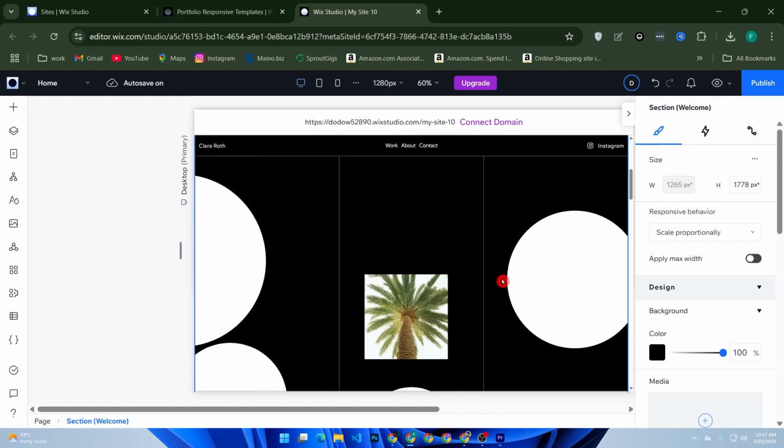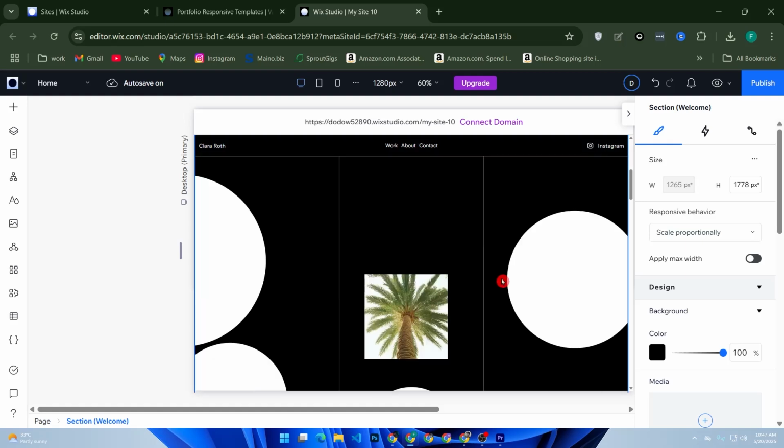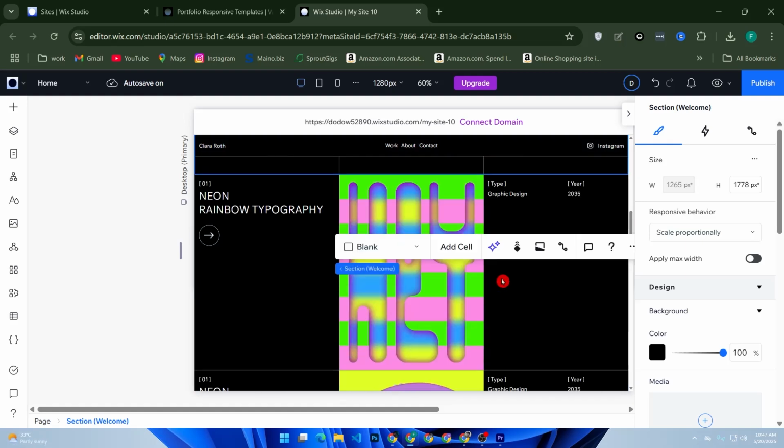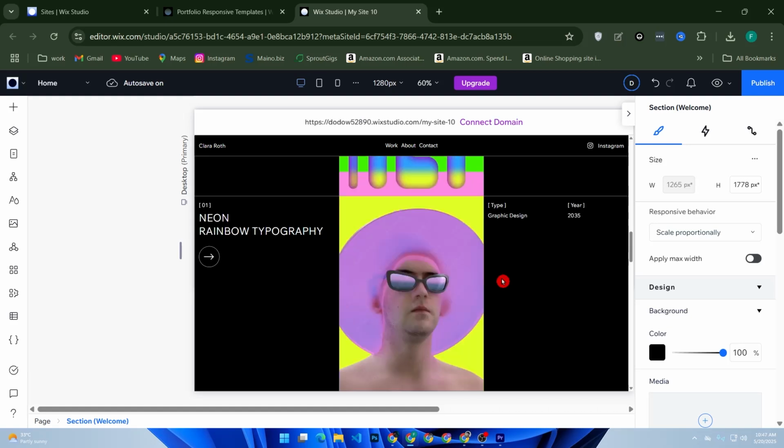Go to the portfolio section of the site, click on each project to update the title, description, and images. You can link to work, GitHub, or Behance if needed. You can also duplicate a project box to add more items, or delete ones you don't need.